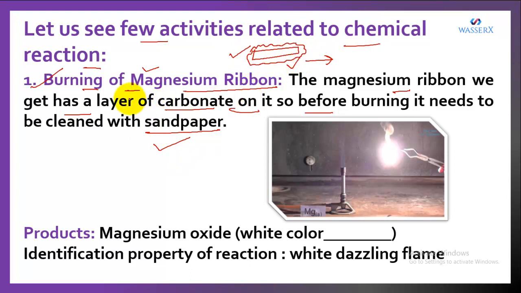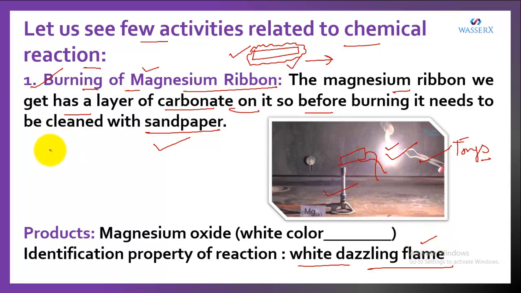Right. Now we will burn the magnesium ribbon. We take a burner and, with the help of tongs, we hold the magnesium ribbon. When we bring this magnesium ribbon with the help of tongs to the burner, it starts burning, as you can see in the figure. What kind of burning is there? What kind of spark can you see? We can see a white dazzling flame. The flame here is a sparkling white flame, so we call it a white dazzling flame.